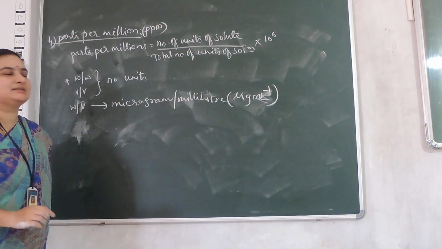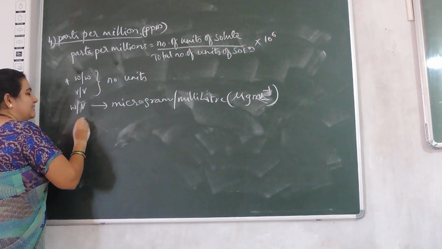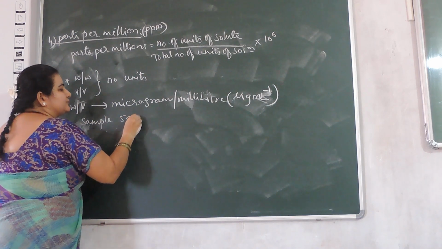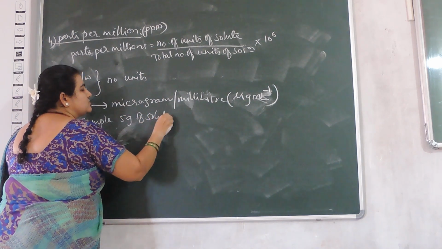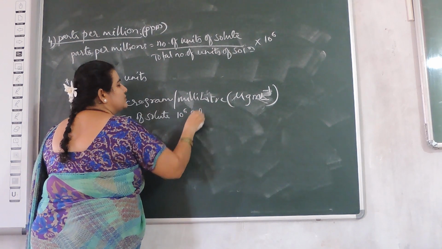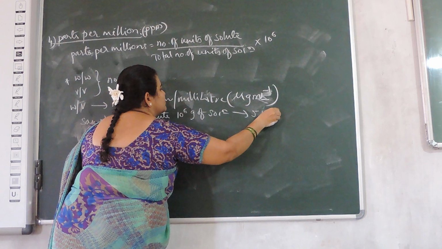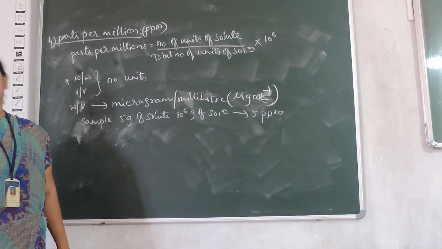Let me give an example. A seawater sample containing 5 grams of solute in 10 raised to 6 grams of solution makes a solution we call 5 ppm.